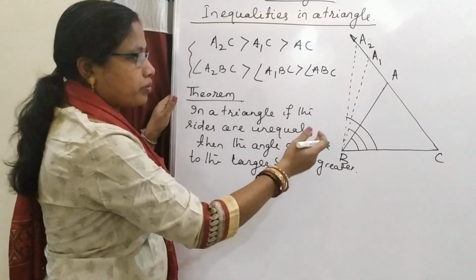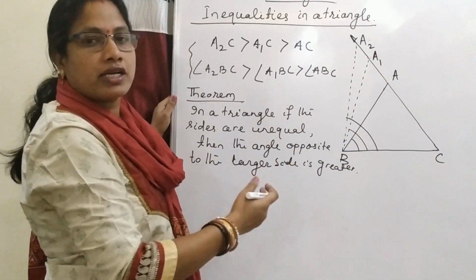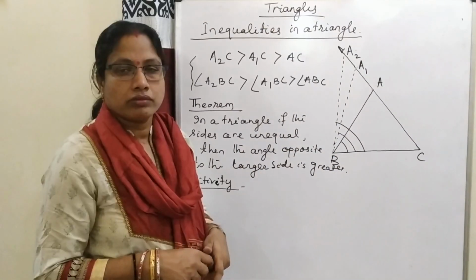Here we have proved the angle opposite to the larger side is greater.